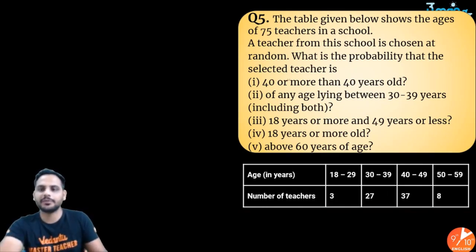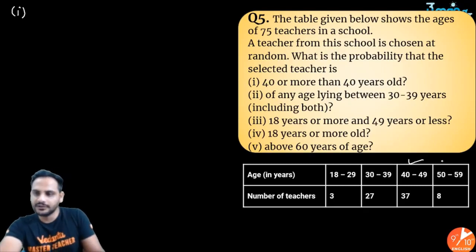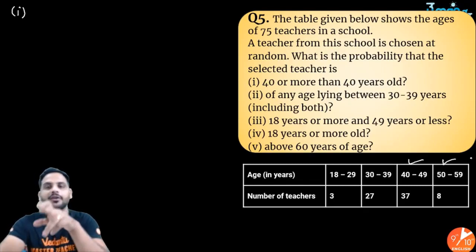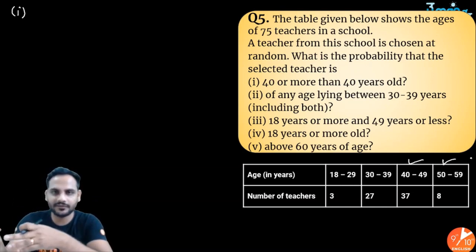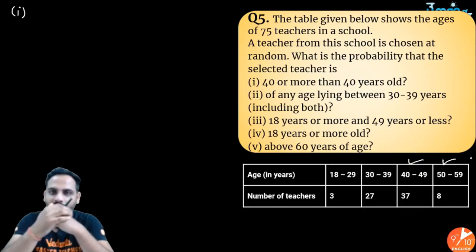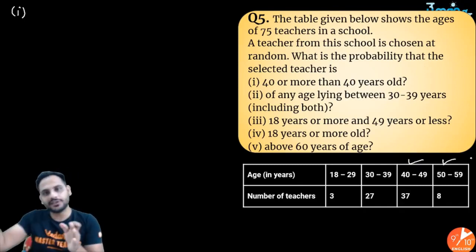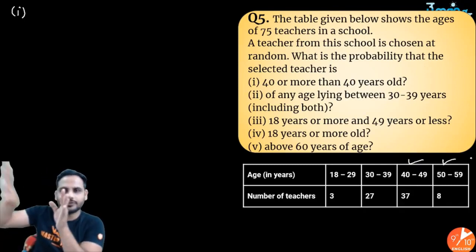They are asking the probability that the selected teacher is 40 or more than 40 years old. For the first one, you need to see how many teachers are 40 years old or more. So 40 to 49 will be applicable, and 50 to 59 will also be acceptable, because if a person is aged 52, that person is also more than 40 years old. So all the values which are 40 or more we need to include.